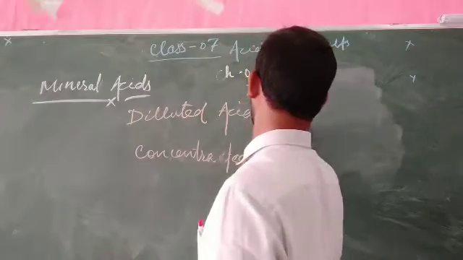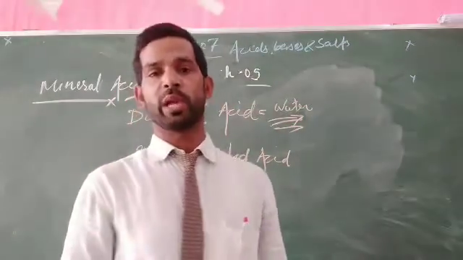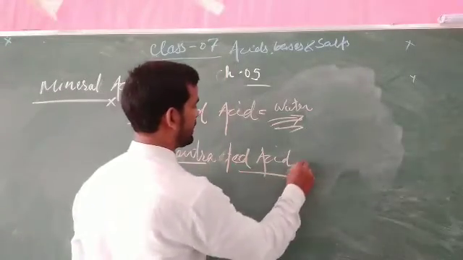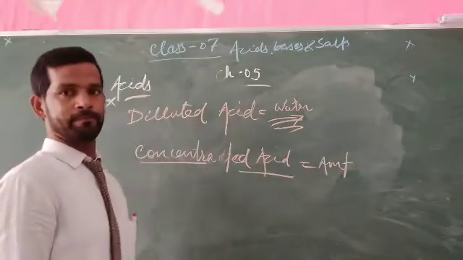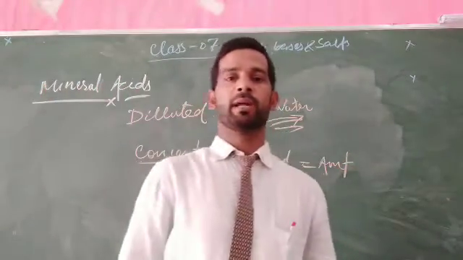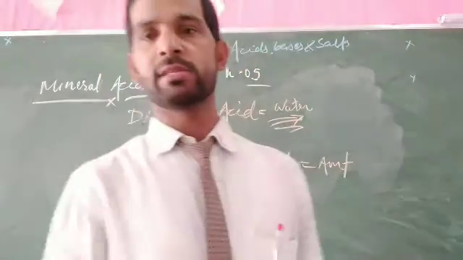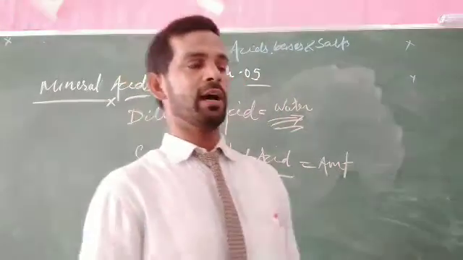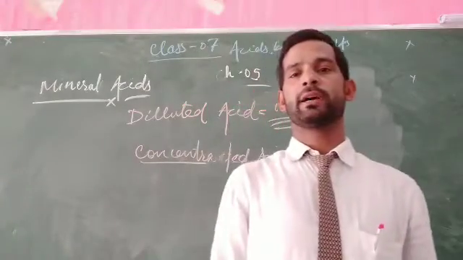This will make it more diluted, or its dilution gets greater. In the case of a concentrated acid, the amount of water is less. If the amount of water is less in an acidic substance, this one is called a concentrated acid. And if the amount of water is more, then it is called a diluted acid.